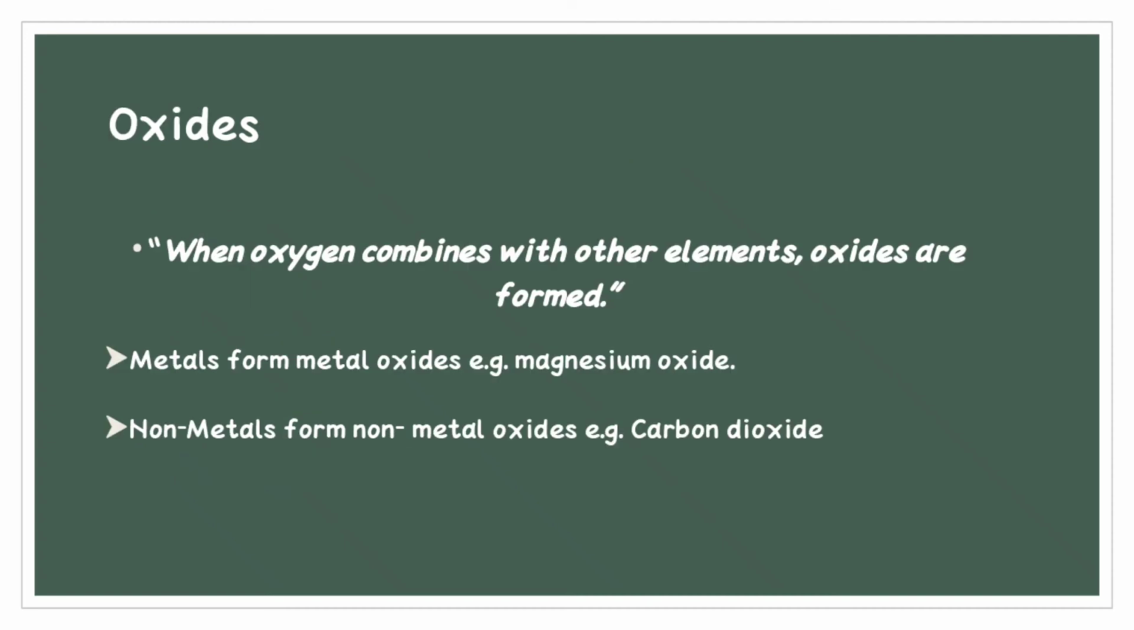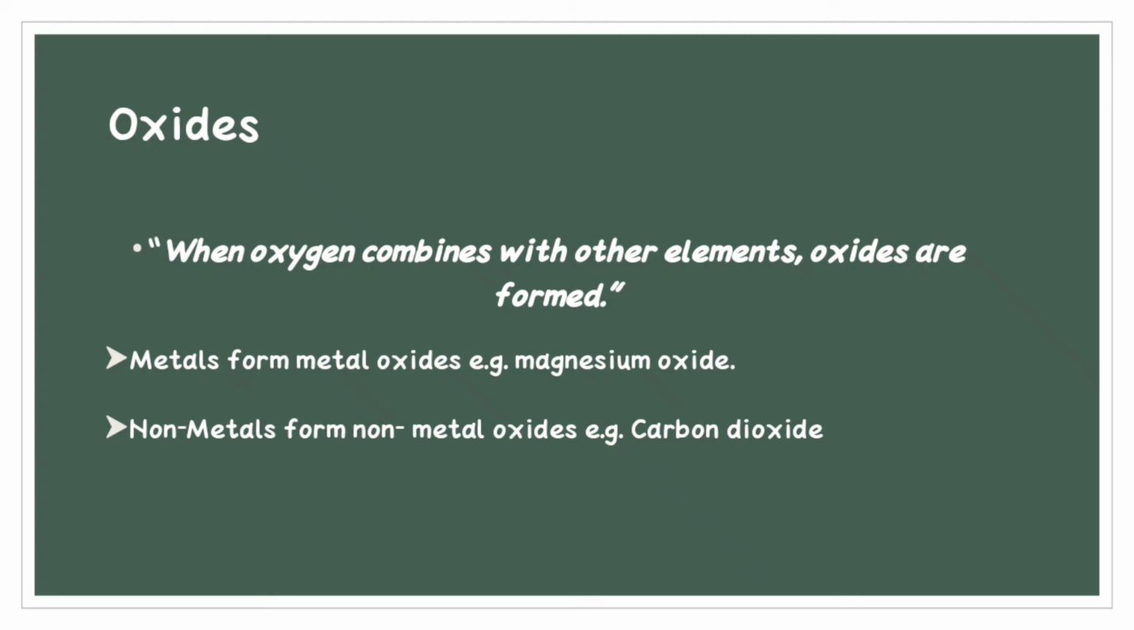What are oxides? When oxygen combines with other elements, oxides are formed. Students, oxygen combines with all the other elements except for the rare or noble gases. We will see noble gases in this chapter inshallah. The compounds formed by these reactions are called oxides. There are two types of oxides, metal oxides and non-metal oxides.